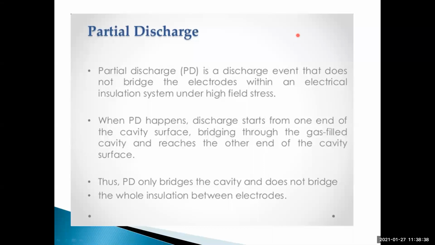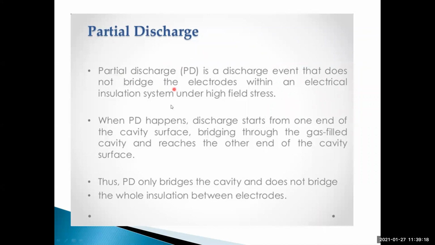So first the breakdown starts as partial discharge. First there will be a small amount of insulation failure because of the high electric field, and then it will lead to a large amount of insulation failure. Later the dielectric strength goes on decreasing. Finally, the dielectric material loses its property and acts as a conductor. Initially it acts as a partial discharge.